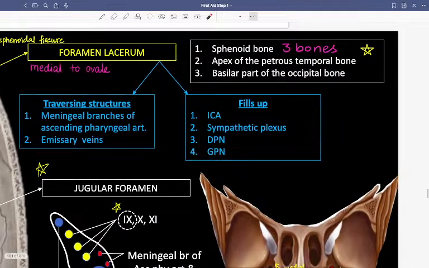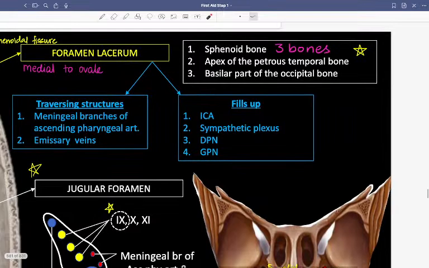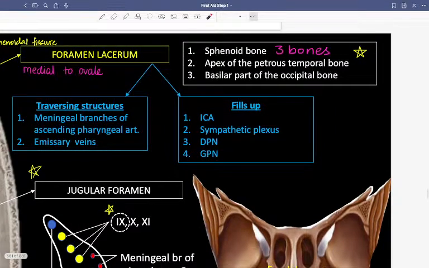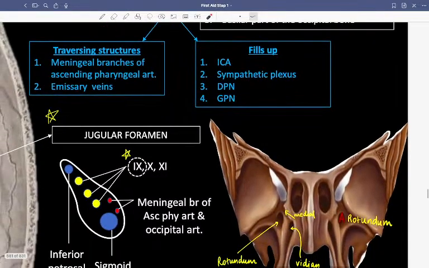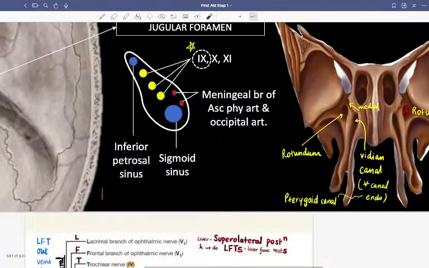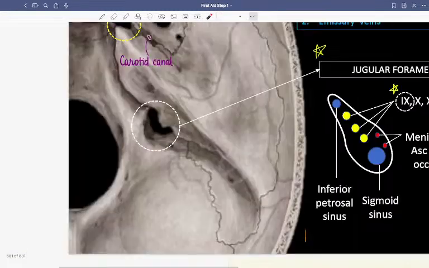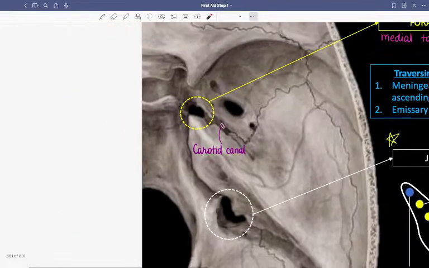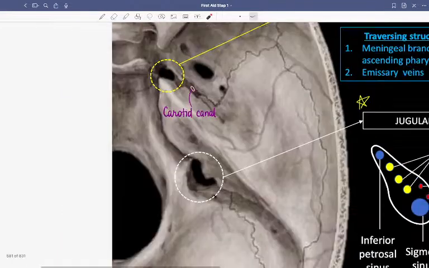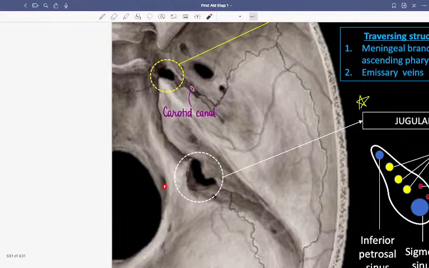Foramen lacerum is obviously medial to ovale. How will you identify it? Medial to ovale. Here, this is the hypoglossal canal, the closest foramen to the foramen magnum.